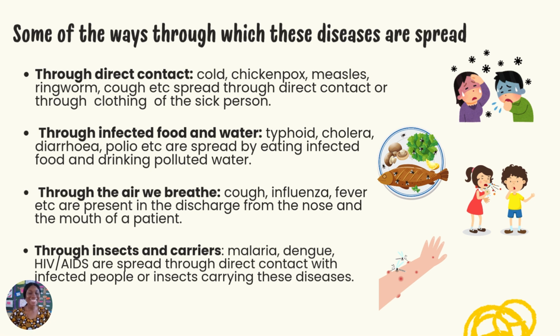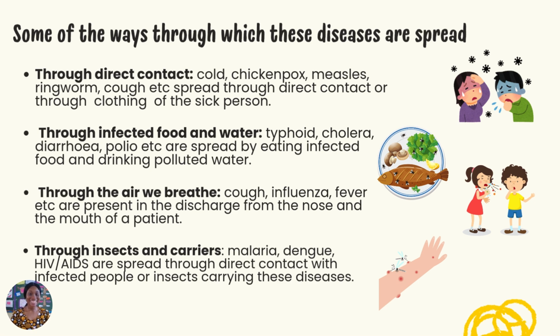Then also we have insects and human beings that carry diseases. Example, HIV. Okay, you can hug somebody that has HIV and it won't get to you. But the moment there is a blood contact between your blood and the blood of the infected person, before you notice it, the HIV or AIDS that the person has been carrying, you also get to receive it from that person and you start carrying HIV or AIDS.